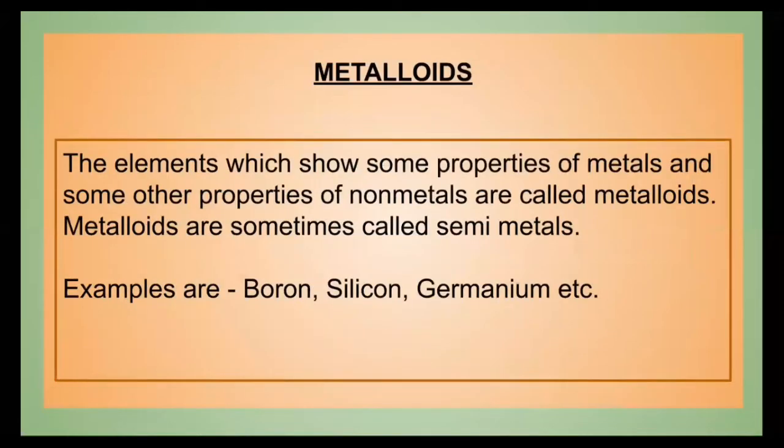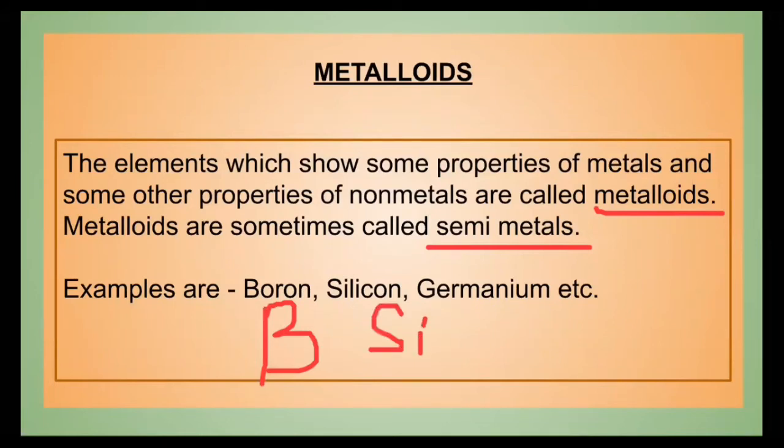Now comes metalloids. Metalloids are those which have some properties of metals and some other properties of non-metals. That is why they are called metalloids. They are sometimes called semi-metals also. Okay, they can be known as semi-metals also. And the examples are boron, silicon, and germanium.